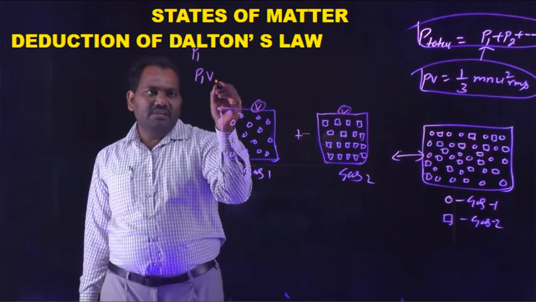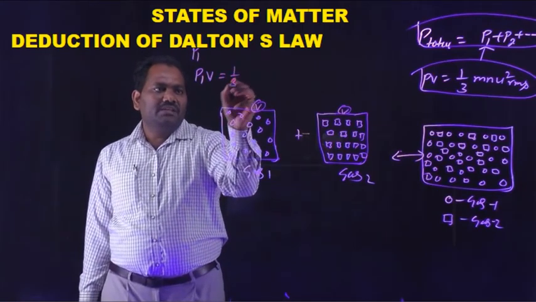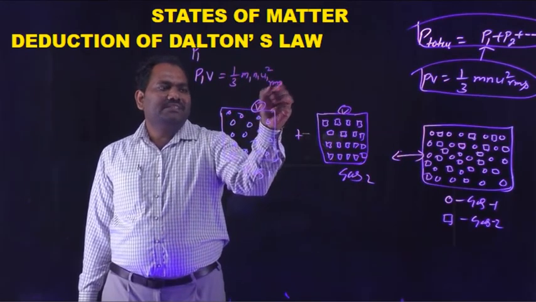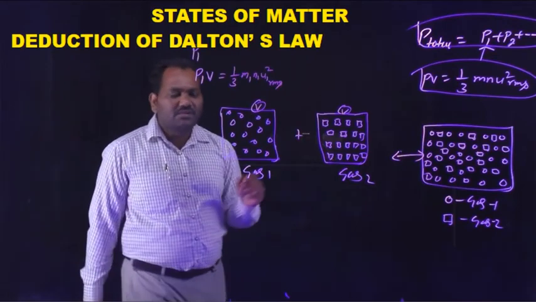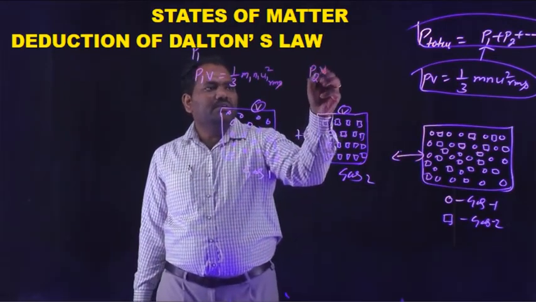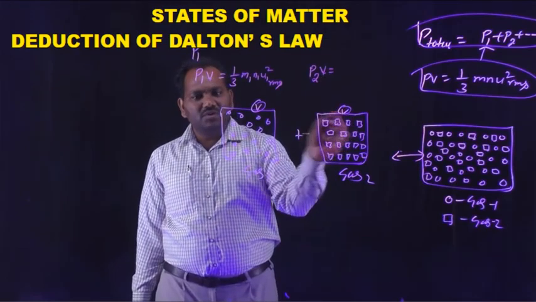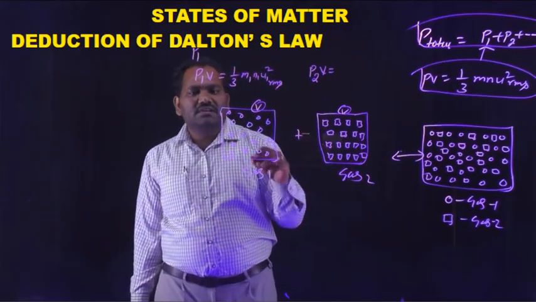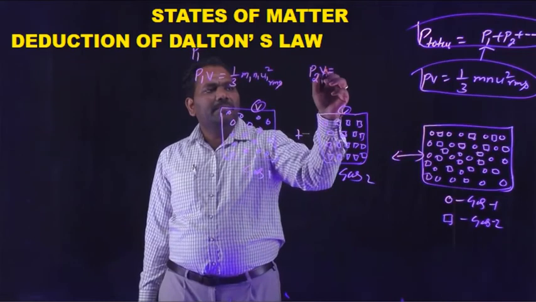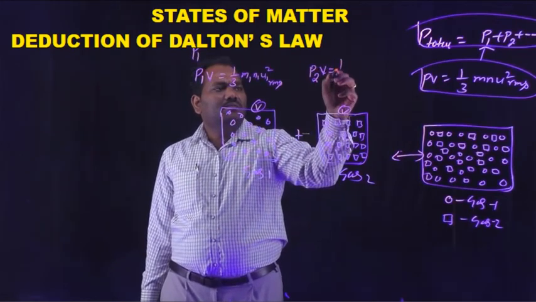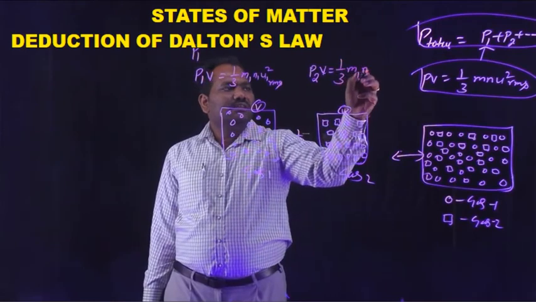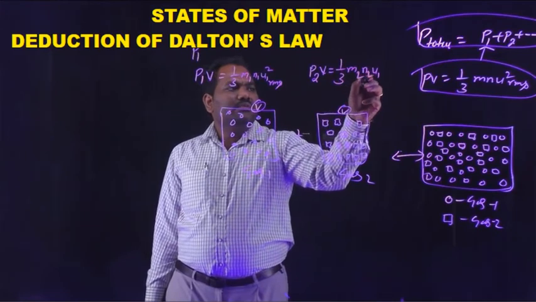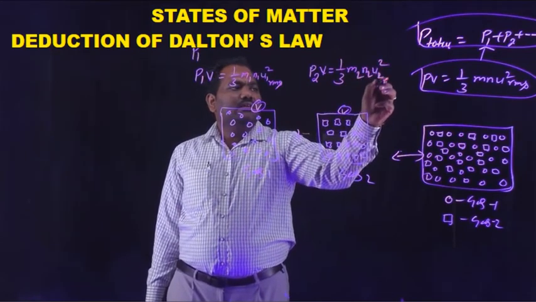The kinetic gas equation for gas 1 is P1V is equal to 1 by 3 M1 N1 U1 square RMS. Similarly, P2V is equal to 1 by 3 M2 N2 U2 square RMS.